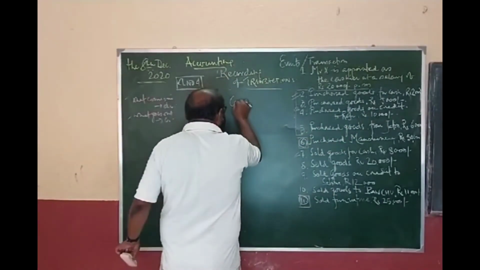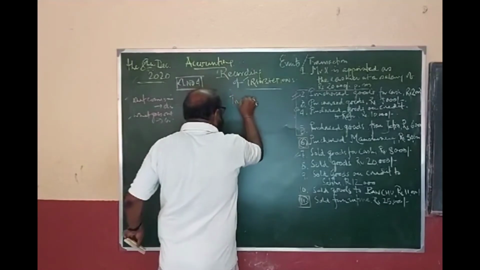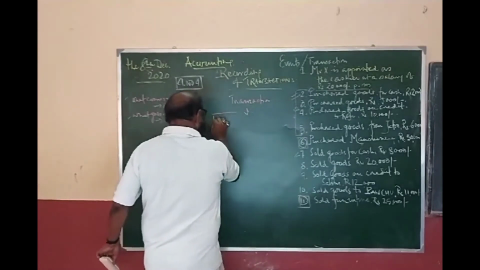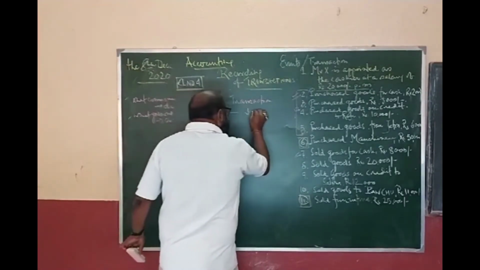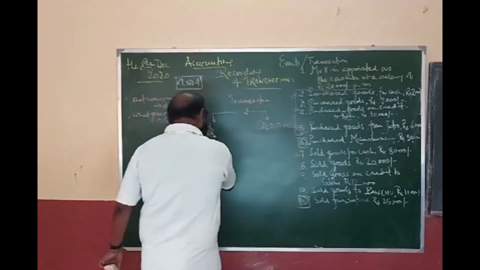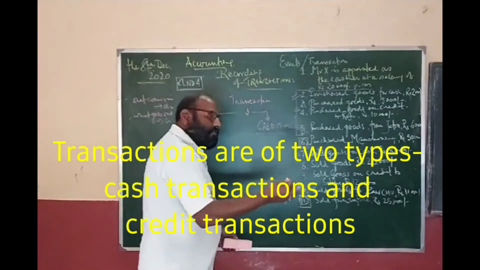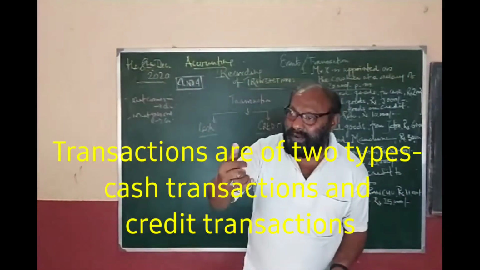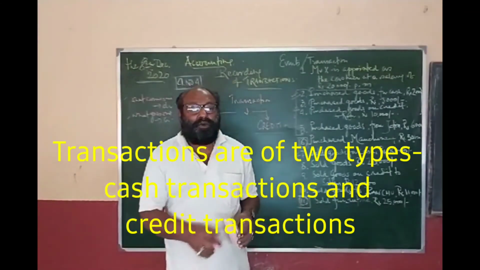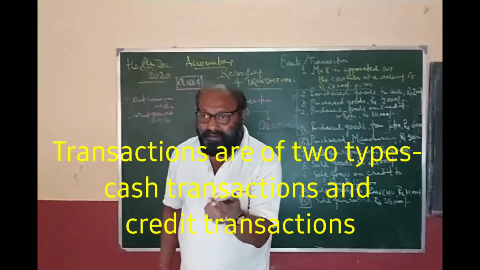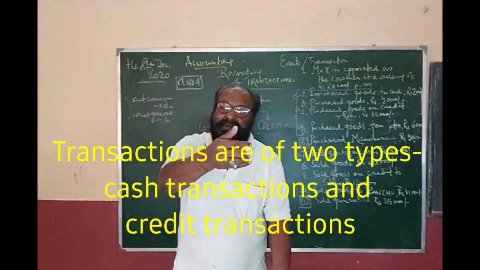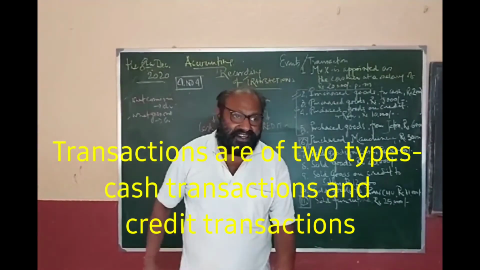I have told you that transactions are of two types: cash transactions and credit transactions. Yesterday I told you a cash transaction refers to instant payment. You are getting the goods and making the payment. That is a cash transaction. Credit transactions are those where the transaction is completed and goods are delivered today, but the payment will be made at some later date. That is known as a credit transaction.